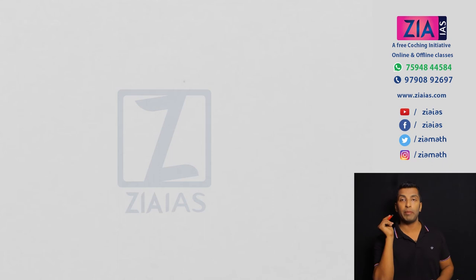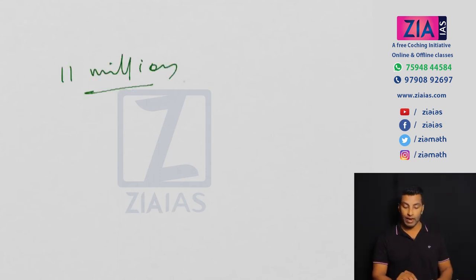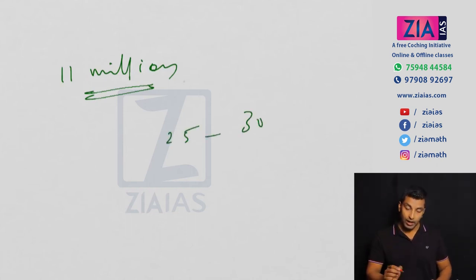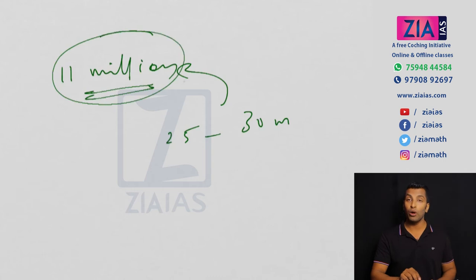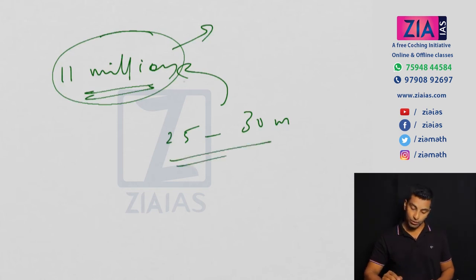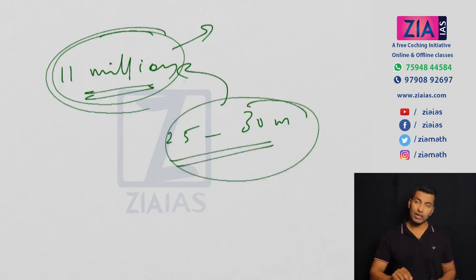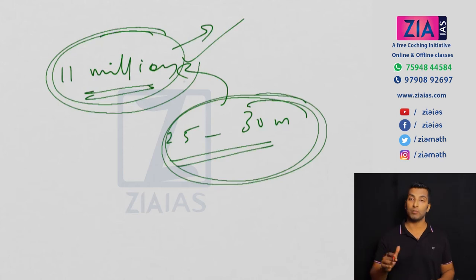Here, it was not implemented properly, and if you look at it, around 11 million sub-tenants got the benefit. 11 million. There I told you 25 to 30 million. Even if I am saying 25 to 30 million and 11 million, don't think that at least half got the benefit. No. The reason is, if you see sub-tenants, they are much more than the occupancy tenants. Okay. So compared to this, 11 million is very small, because here the number is very large and the base is large. Here the number is small and the base is small.